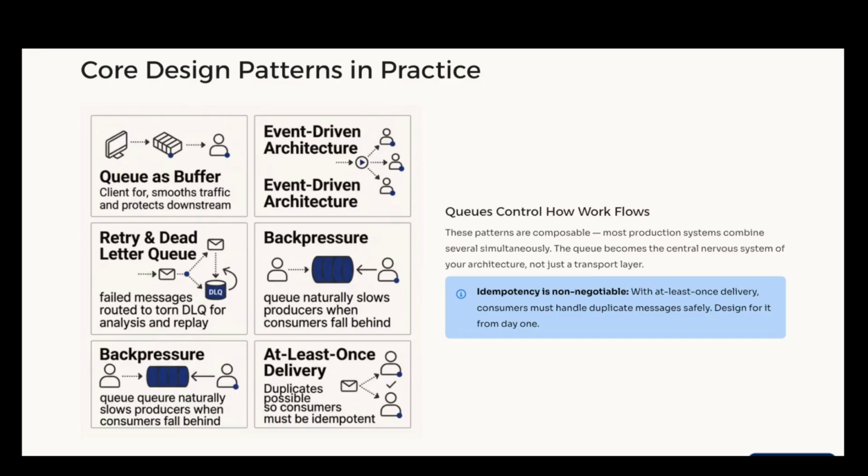Pattern 4 is back pressure. Queues naturally slow down producers when consumers are overloaded. Pattern 5 is at least once delivery. Most systems allow duplicates, so consumers must be idempotent. So the key idea is queues control how work flows through the system.